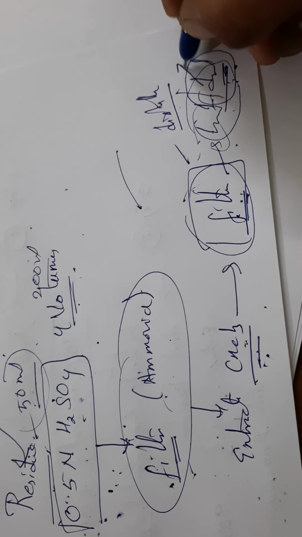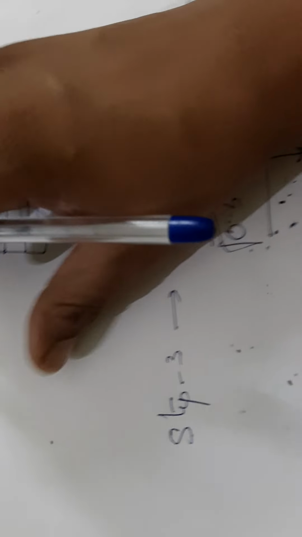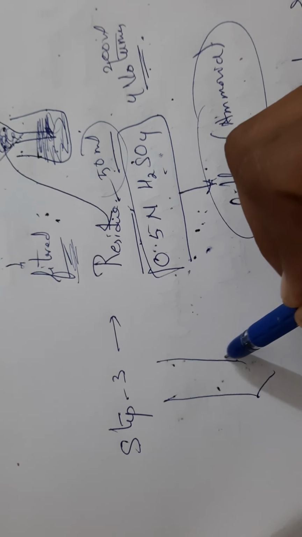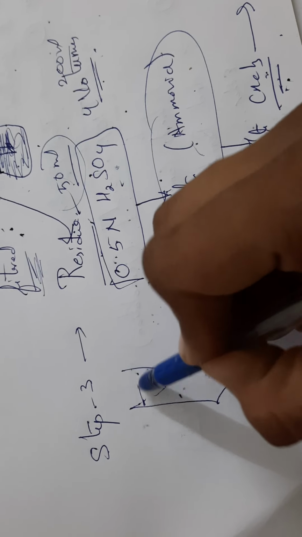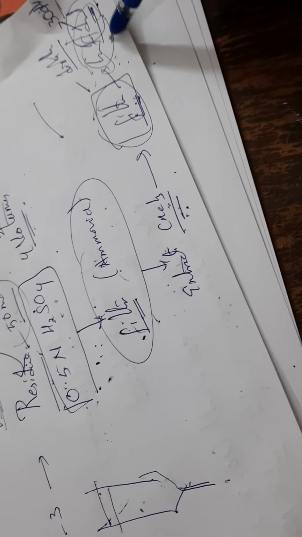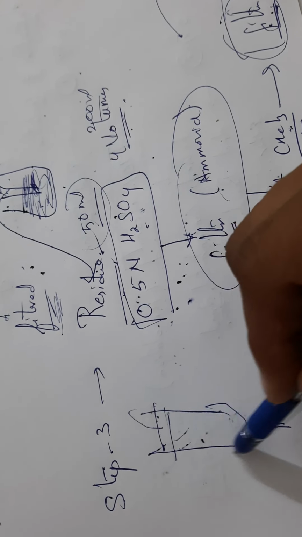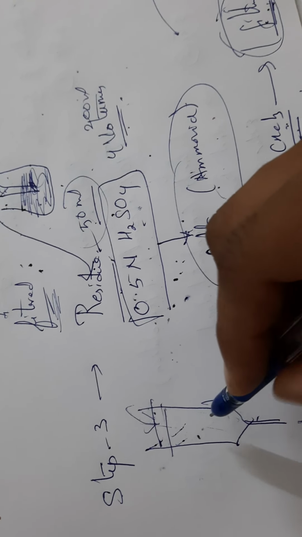Alkaloids. Okay, 30 alkaloids, but what we want is reserpine, right? So for reserpine again we need to do column chromatography. Again what we have to do, column chromatography. Then what will happen, we place the residue which we found in the last part, on the top, and silica gel is coated, and to that again we add solvent system.